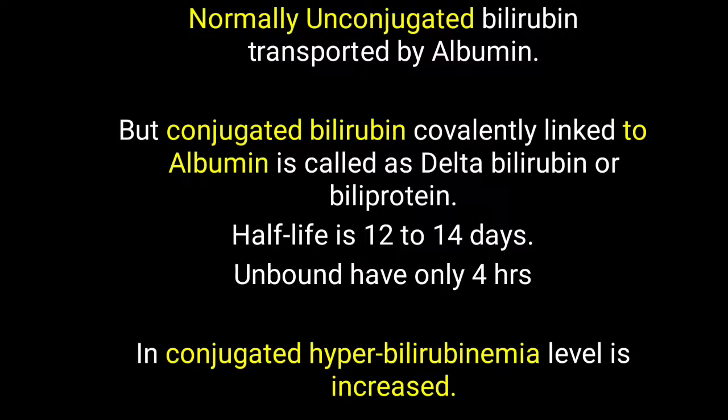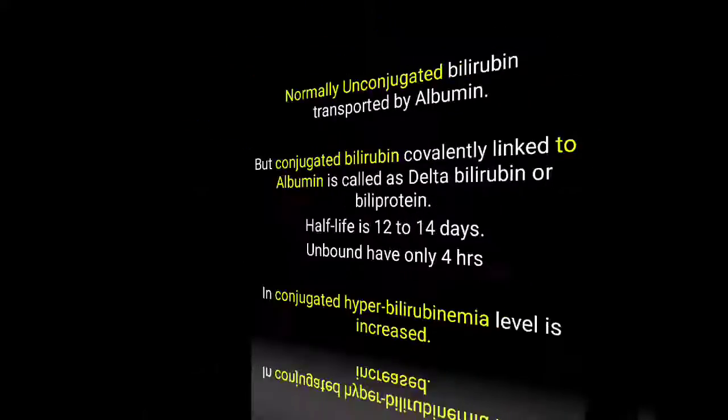Further, this particular biliprotein or delta bilirubin level is increased in conjugated hyperbilirubinemia. So some typical conjugated hyperbilirubinemia or congenital types of hyperbilirubinemia like Dubin-Johnson syndrome or Rotor syndrome lead to an increased level of this delta bilirubin or biliprotein. So that is the simple thing about delta bilirubin you have to keep in mind.